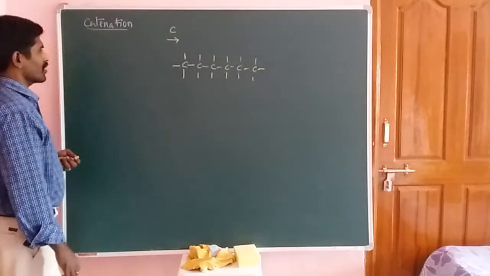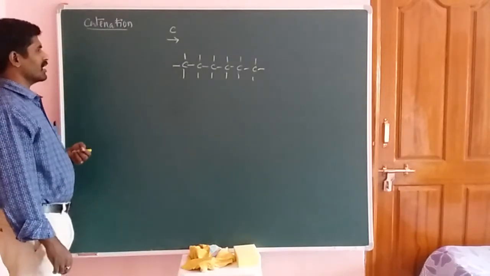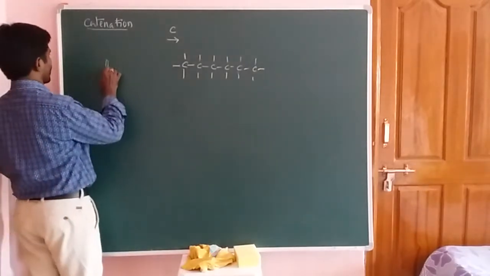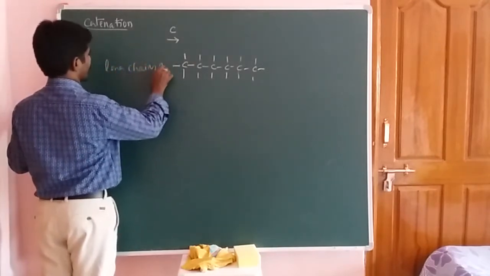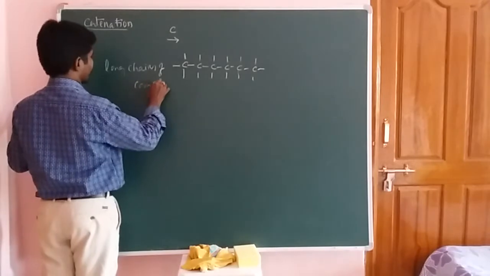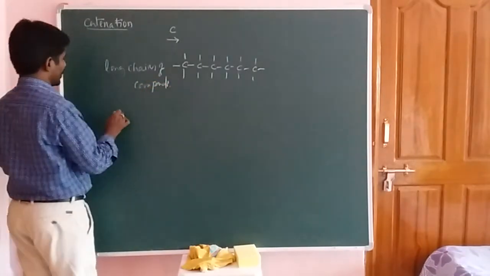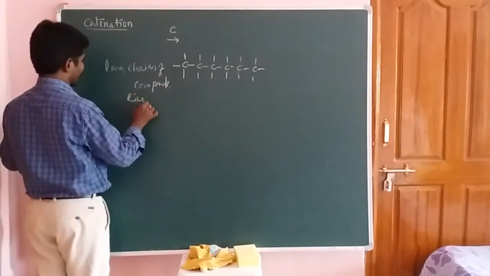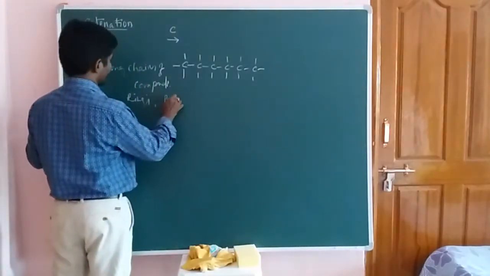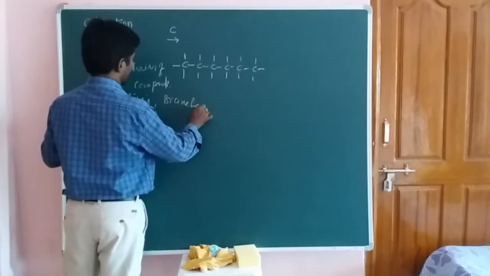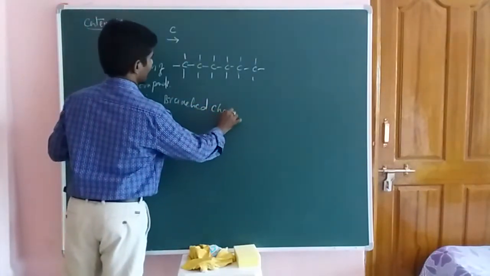Due to the catenation property, it can form long chains of compounds, okay students. The next one, it is able to form rings, a number of rings. And the next one is branched chain compounds.